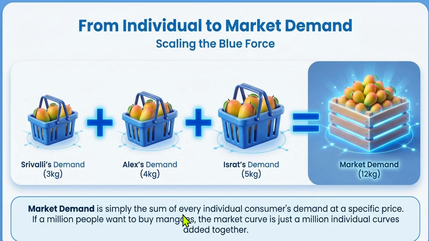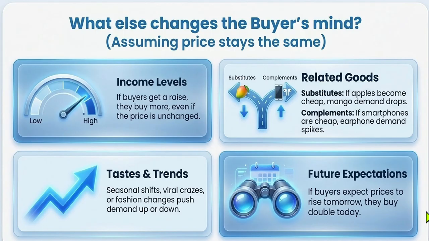Market demand is simply the sum of every individual consumer's demand at a specific price. If 1,000,000 people want to buy mangoes, the market curve is just 1,000,000 individual curves added together. So 1 curve, 2 curves, 3 curves added together forms market demand.